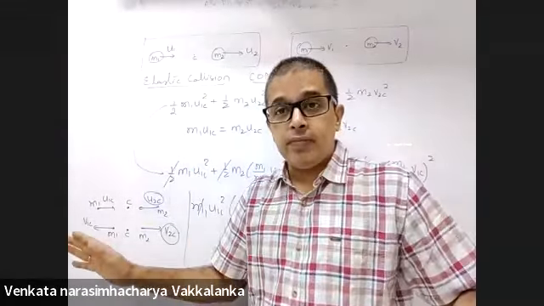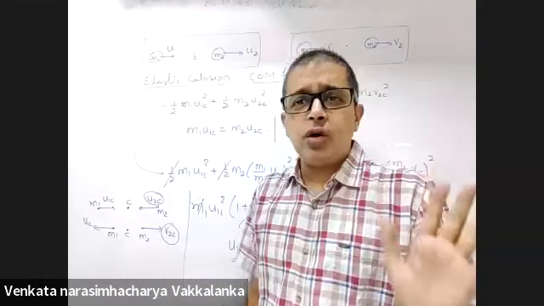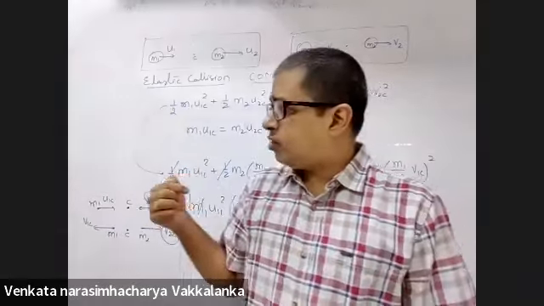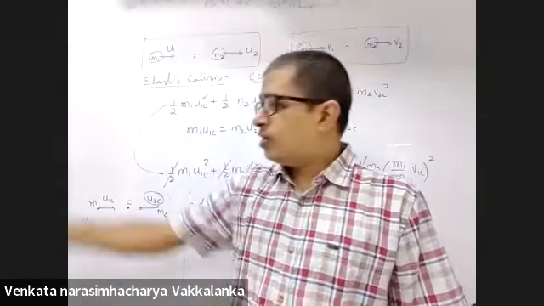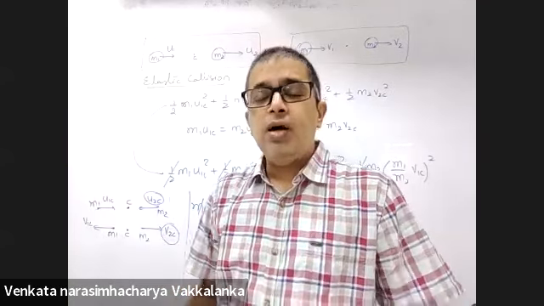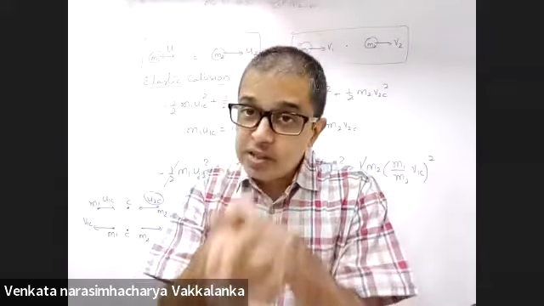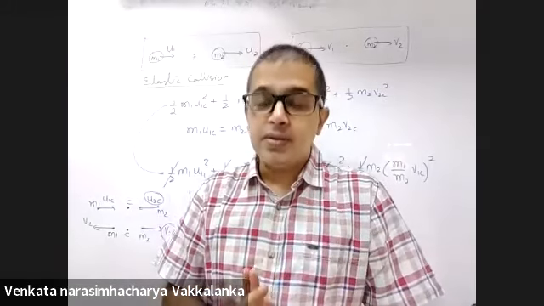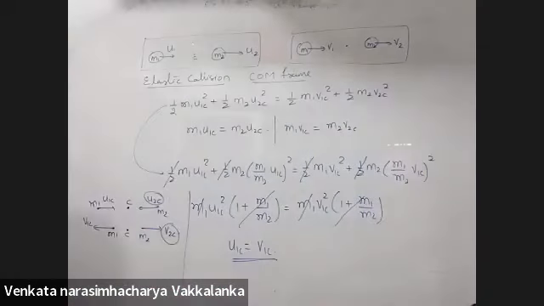Whatever may be the speed. Only one condition: perfectly elastic collision. Whatever speed it is coming, it will be going back with the same speed. If it is coming with 3 meters per second, whatever may be its mass, it will be going back with 3 meters per second with respect to center of mass. Is the logic clear? Take it down.